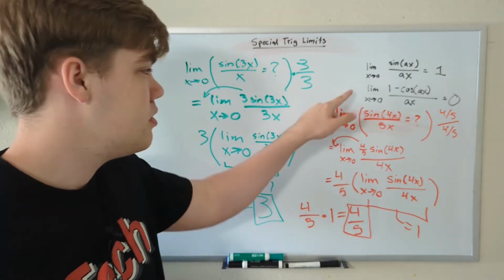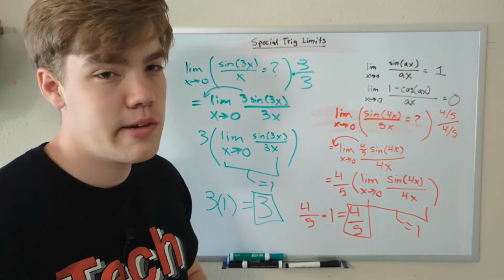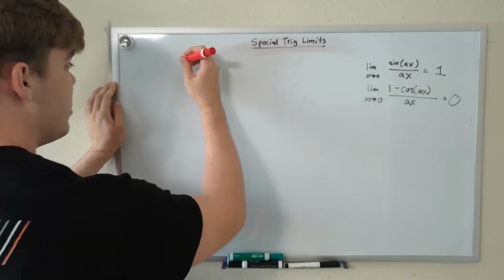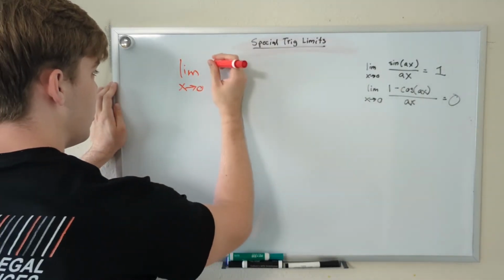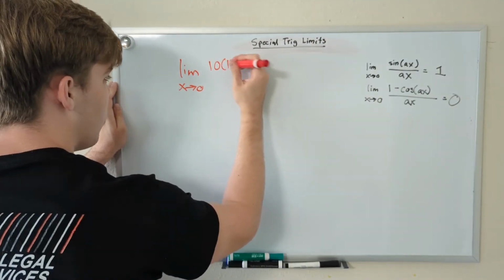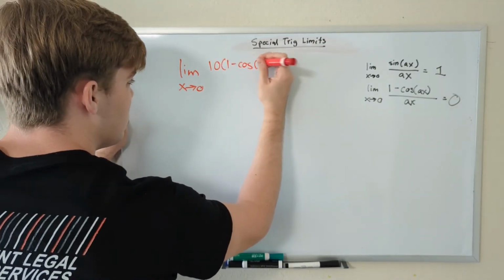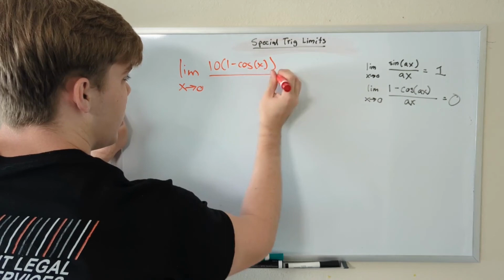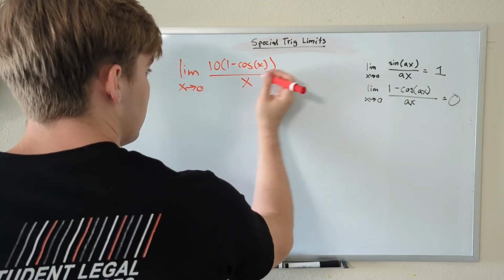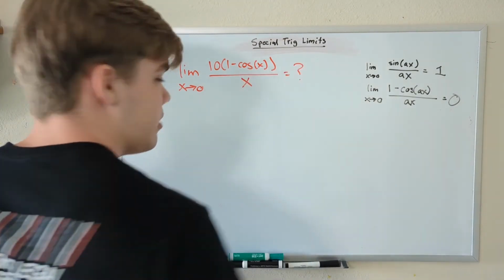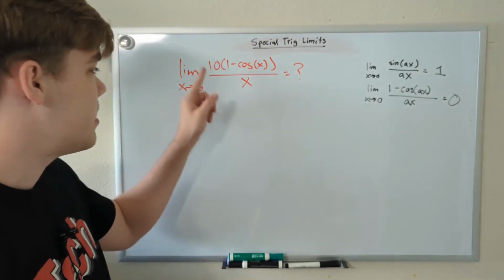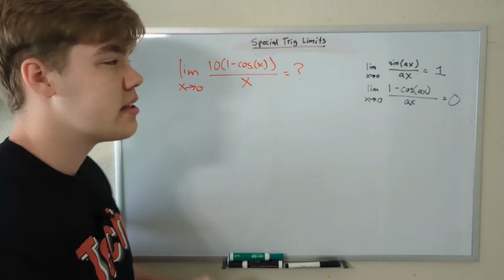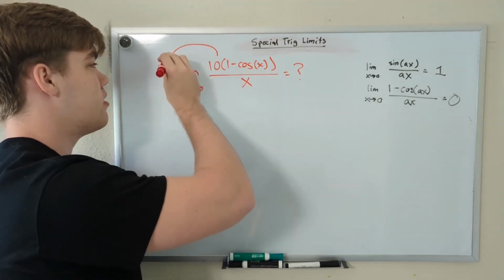Now let's do one example using this version of our special trig limit, the cosine version. In this example, we have the limit as x approaches 0 of 10 times 1 minus cosine of x, divided by x. What is this limit equal to? Now you may notice that we're almost in this form. We're not all that far off. We just have this pesky 10 at the front, and it turns out we can still pull this constant value to the front of our limit.